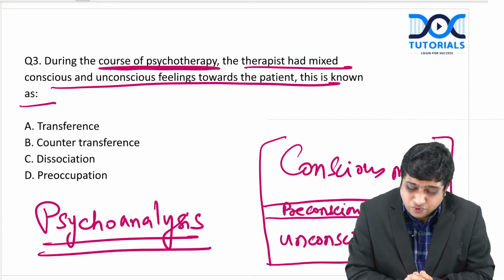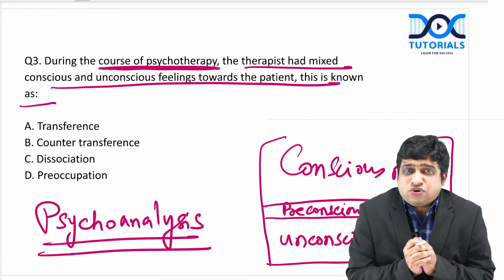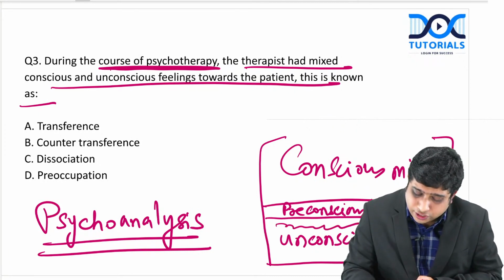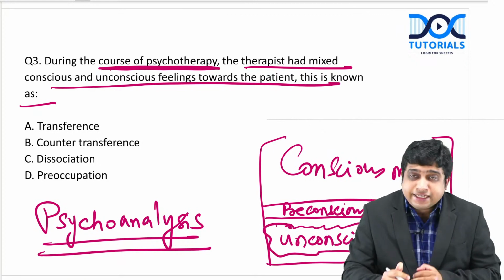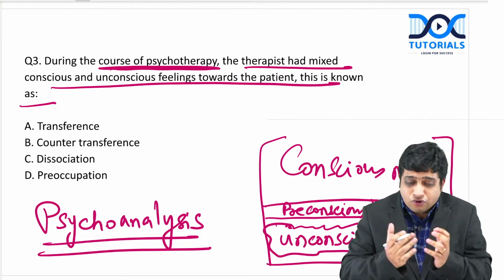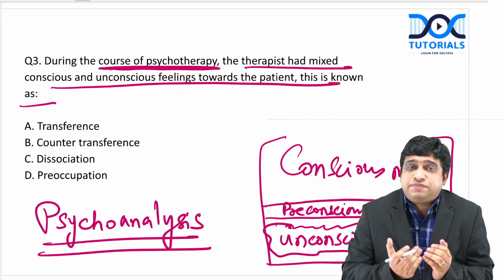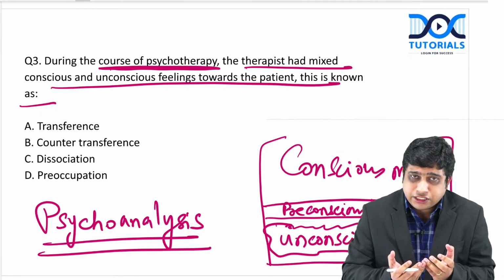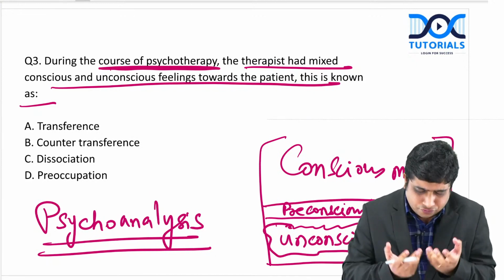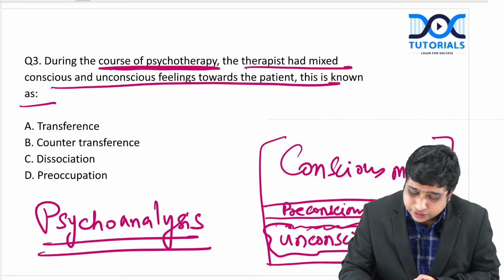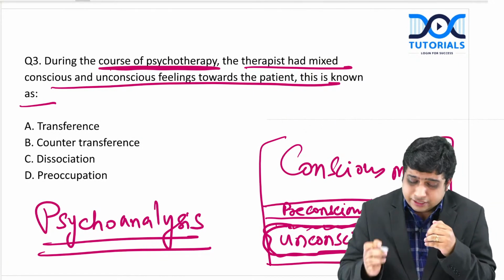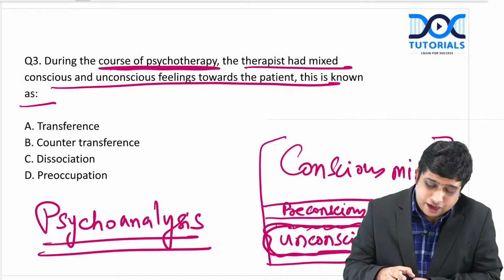According to him, all our experiences, all the childhood experiences, are stored in this unconscious mind. It is a vast storage of all our experiences. Your childhood experiences, your emotions, your traumatic experiences, lots of things are there in this unconscious mind. It is outside your awareness.